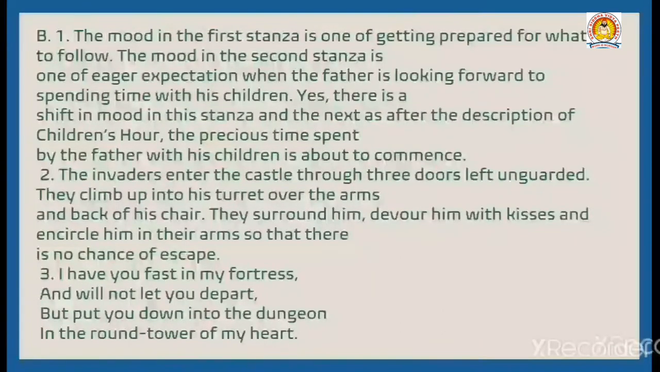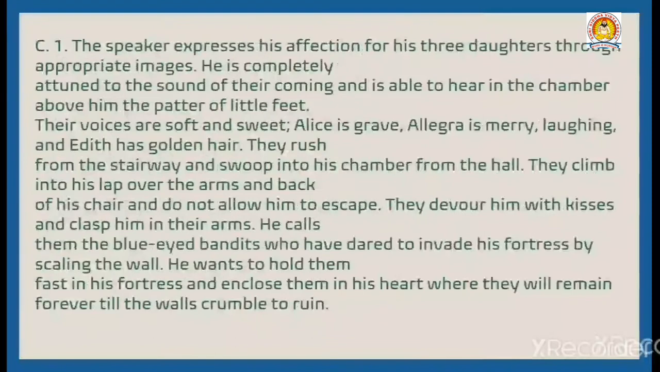Move on to the next one. Answer these questions in 80 to 100 words each. Describe how the poet brings out his affection for the three invaders. Mention the images he uses. The speaker expresses his affection for his three daughters through appropriate images. He is completely attuned to the sound of their coming and is able to hear in the chamber above him the patter of little feet. Their voices are soft and sweet.